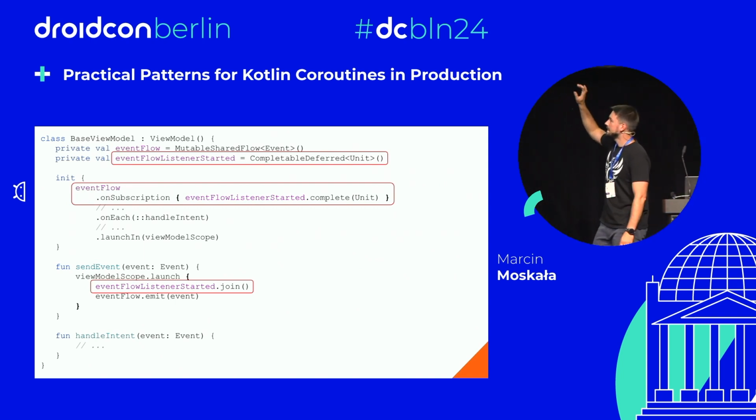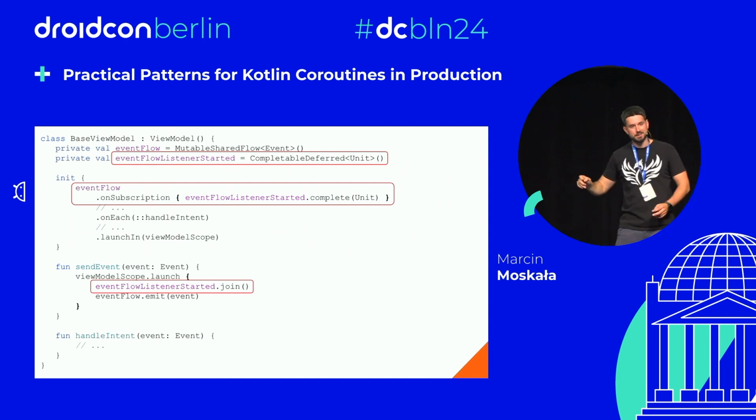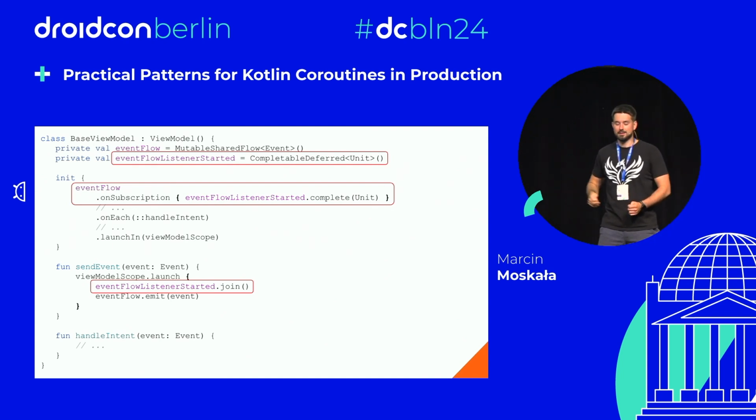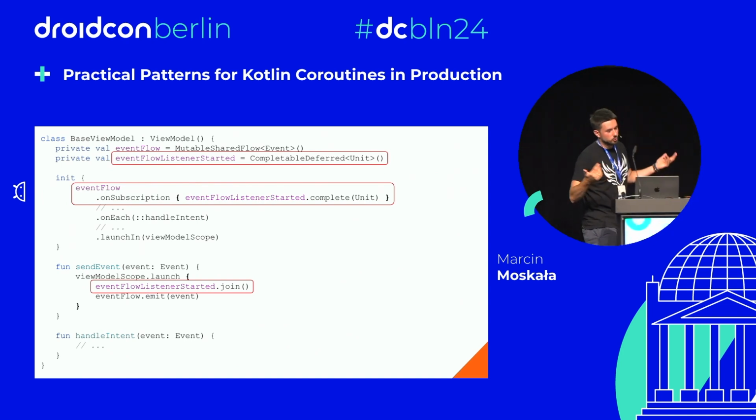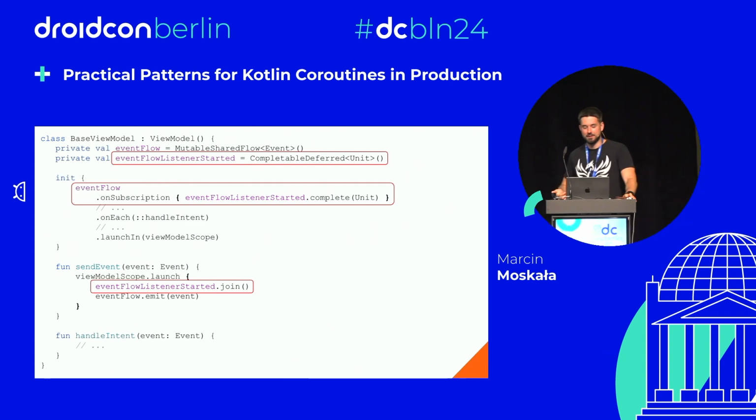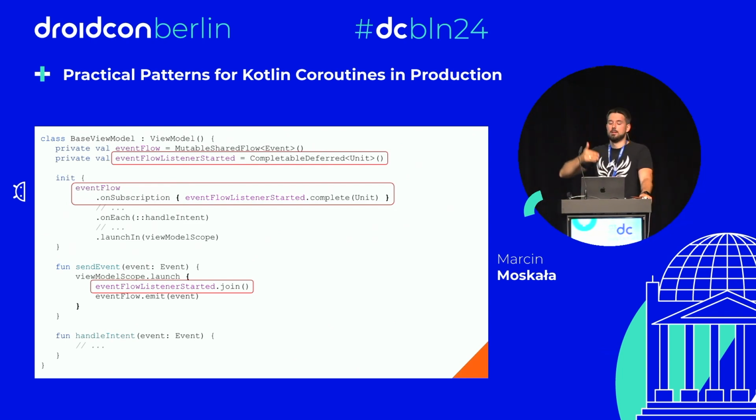And the problem was that sometimes some coroutines sent events before the coroutine observing the shared flow was ready. So some events could be lost. If the sending happened before the subscriber, no one actually received it.